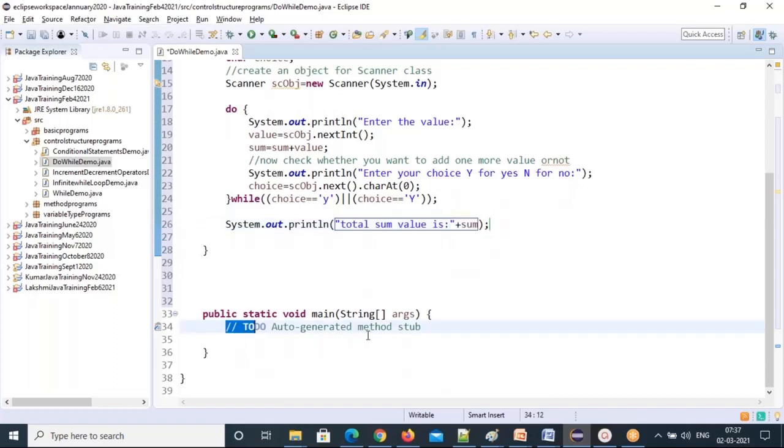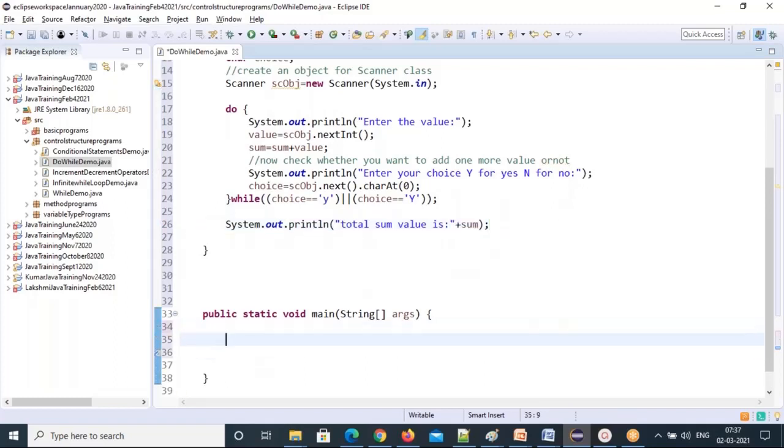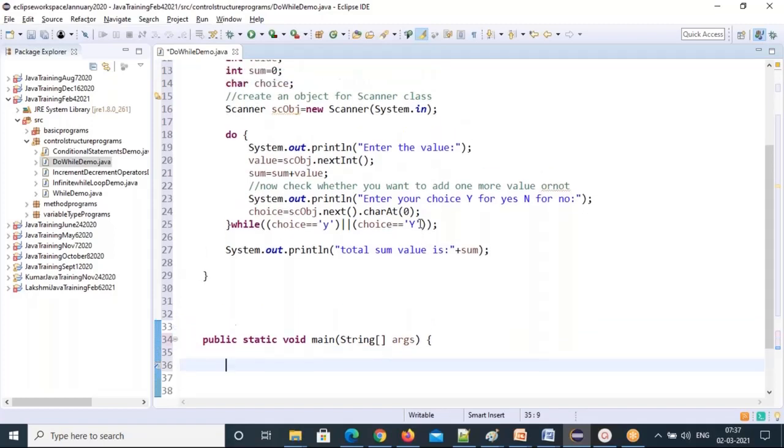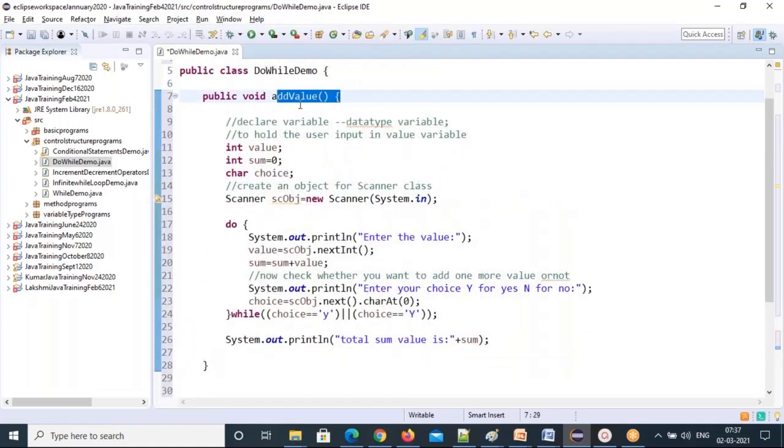Okay, let's see how efficiently it is going to execute. If I want to execute a non-static method, how can you execute it in this class? Create an object for this class.